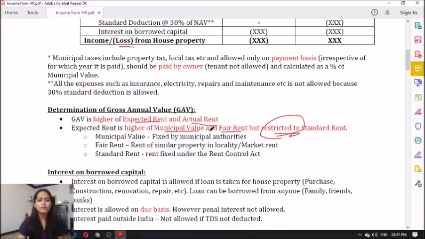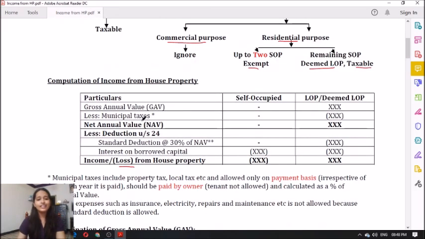Now what do you mean by municipal value, fair rent, standard rent, etc.? Municipal value is nothing but the rent fixed by municipal authorities. Fair rent means rent of a similar property in your locality, and standard rent is rent fixed under the Rent Control Act. Okay, so let us quickly revise gross annual value. Gross annual value is nothing but the higher of expected rent or actual rent, and expected rent is the higher of municipal value and fair rent, but restricted to standard rent.